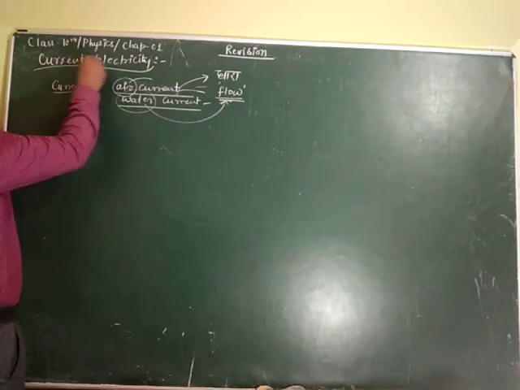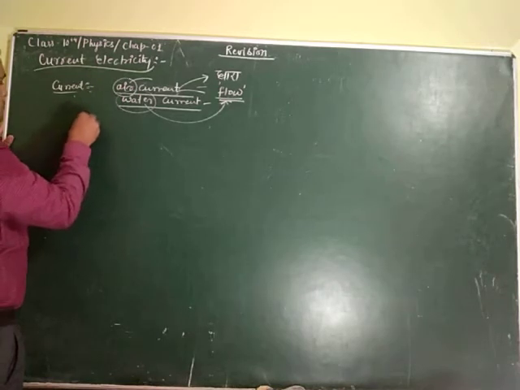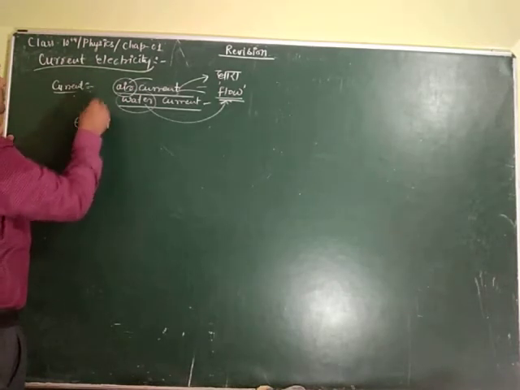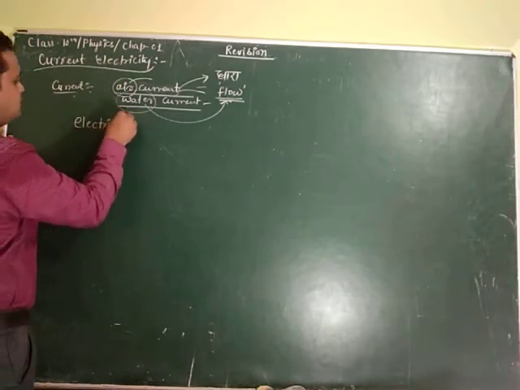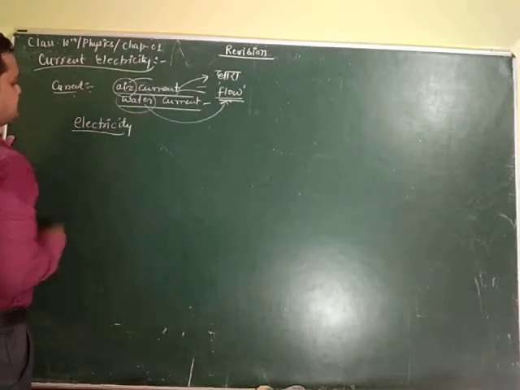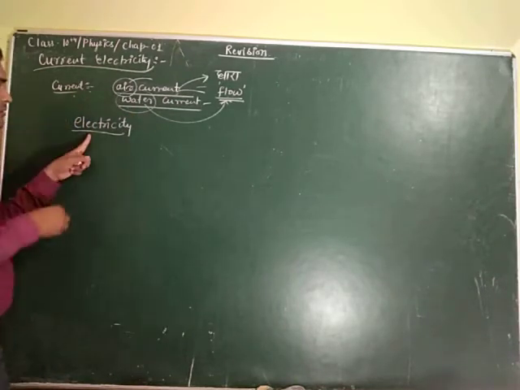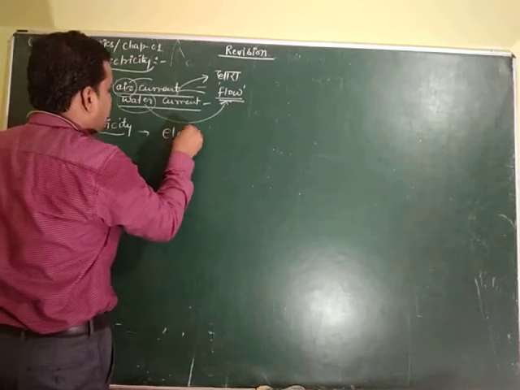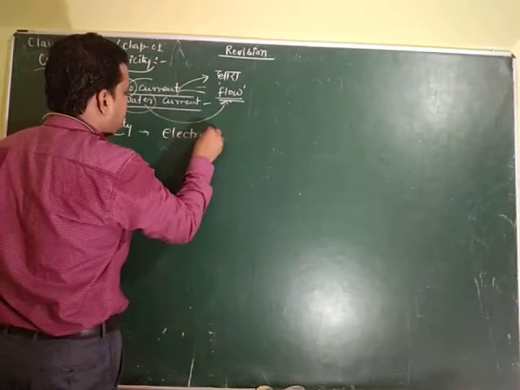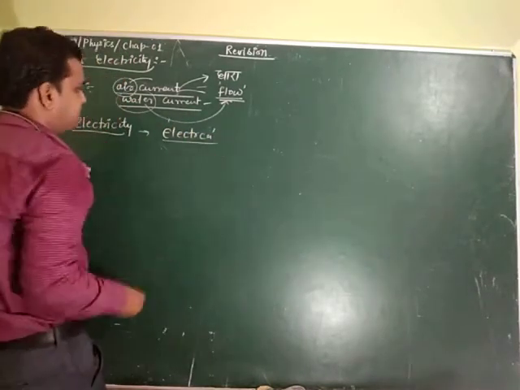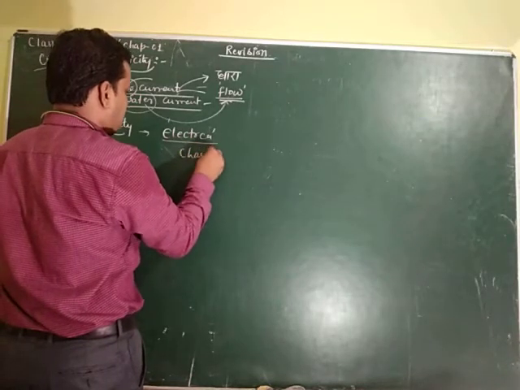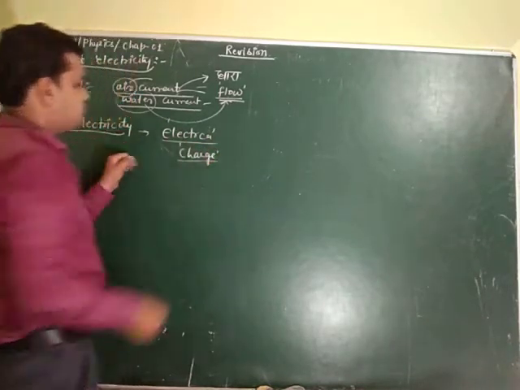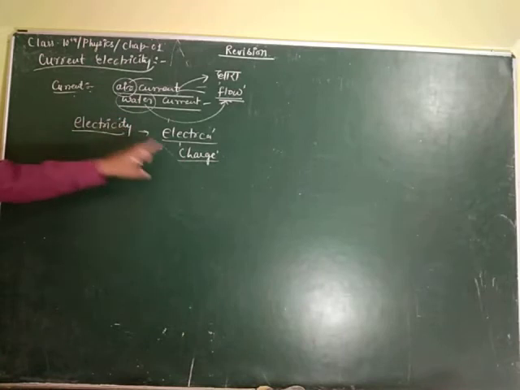Similarly, before going to the deep knowledge of current electricity, you need to know what electricity is. Electricity is made from the word electra, which means charge. So now you understand what current electricity is.